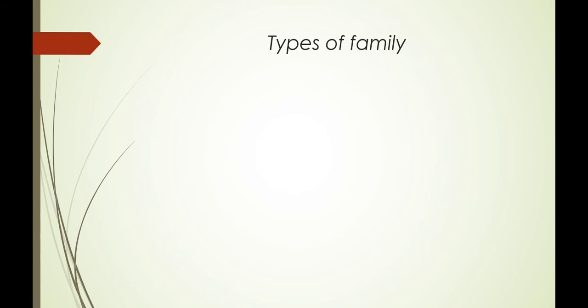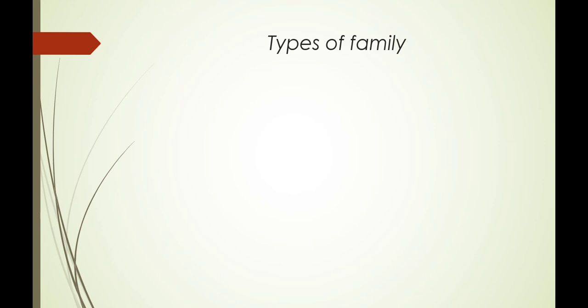So there are many specific traditions in families based on their geographical position and communities. The sociologists and the anthropologists have defined the types of family on the basis of the structure of the family. There are types of family with the following nature. First is family based on kinship.